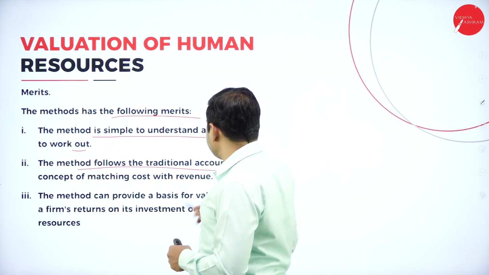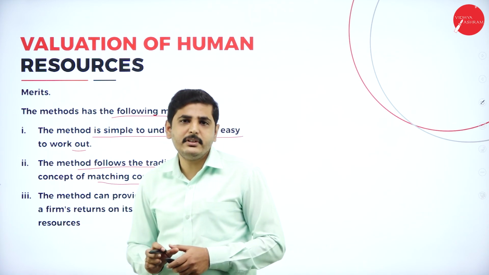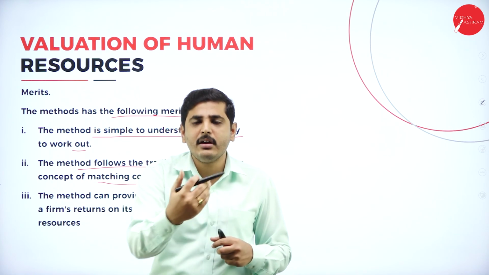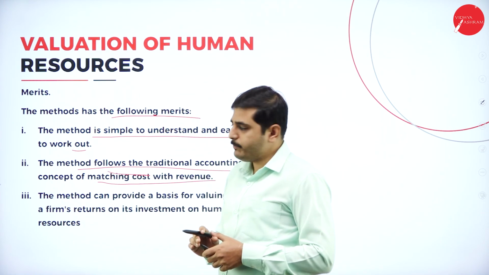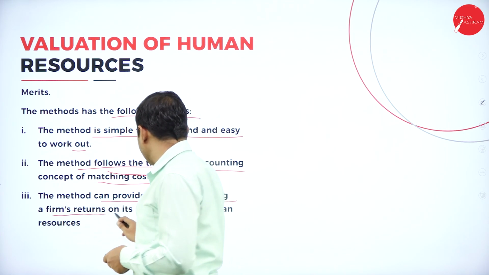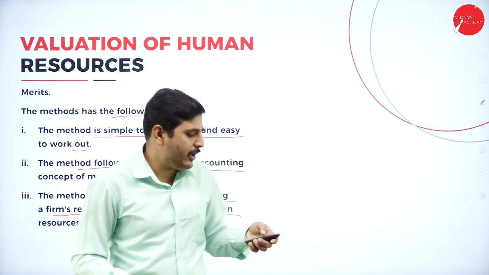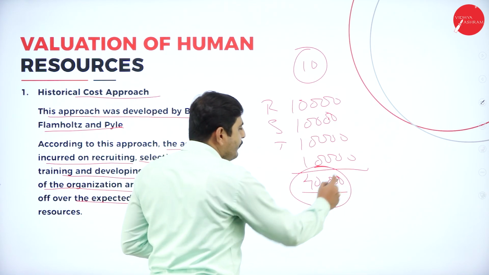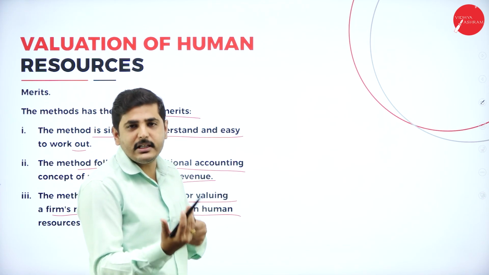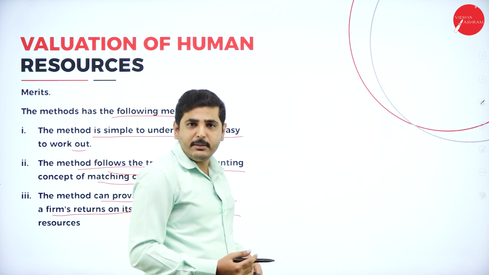Next one, the method follows the traditional accounting concept of matching cost with revenue. So what is the actual cost we invested and what is the benefit we got? This is the old method of accounting. Next one, the method can provide the basis for valuing the firm's returns on its investment in human resource. So what is the return we get? Our expenses are 40,000. If we invest 40,000, what returns do we get for 1 year? For example, we have to pay salary and maintenance for them.